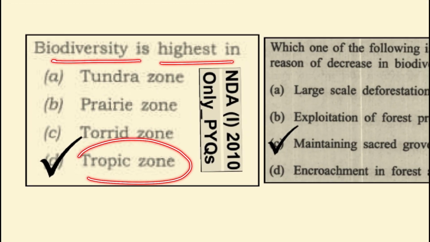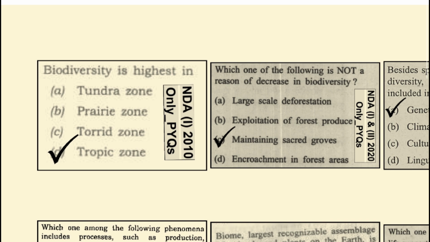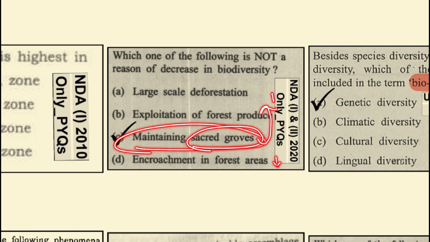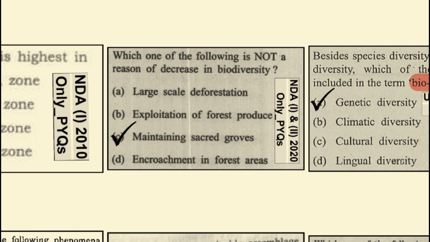Biodiversity is highest in the tropical zone. Which one of the following is not a reason for the decrease in biodiversity? Large-scale deforestation, yes, this is a reason for the decrease in biodiversity. Exploitation of forest produce is also a reason. Encroachment in forest areas is also a reason. But maintaining sacred groves will help us to increase the biodiversity of the forests.